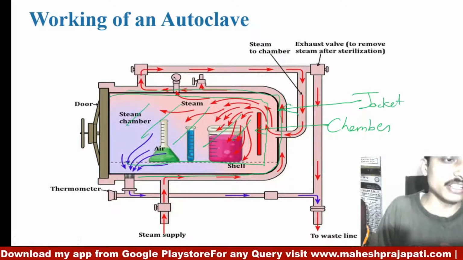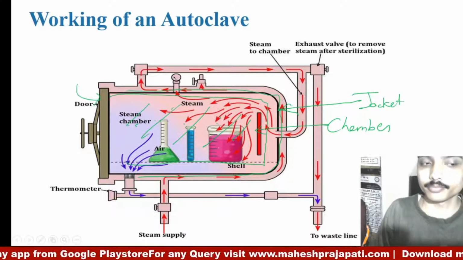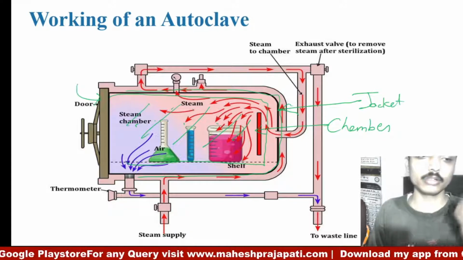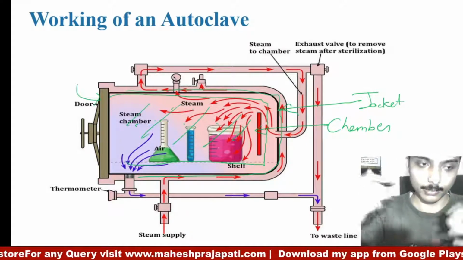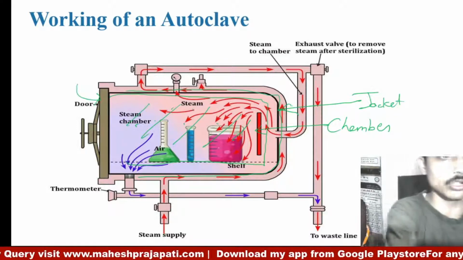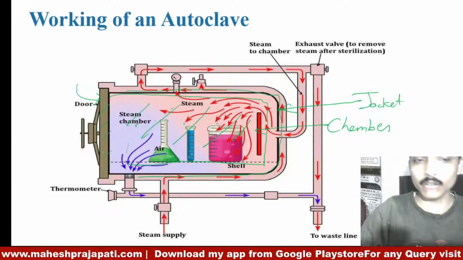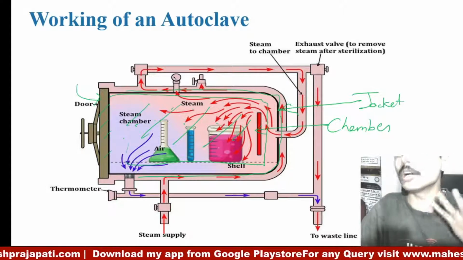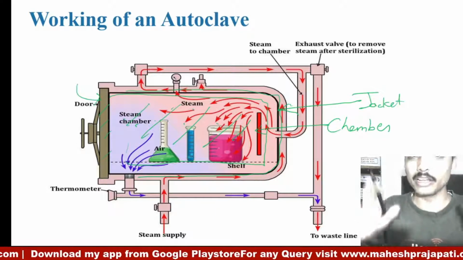Initially when the door is open, some amount of air is there. When we close the door, some amount of air will be trapped inside the chamber, and this air will act as an insulator. So it is very necessary to remove all the air initially.